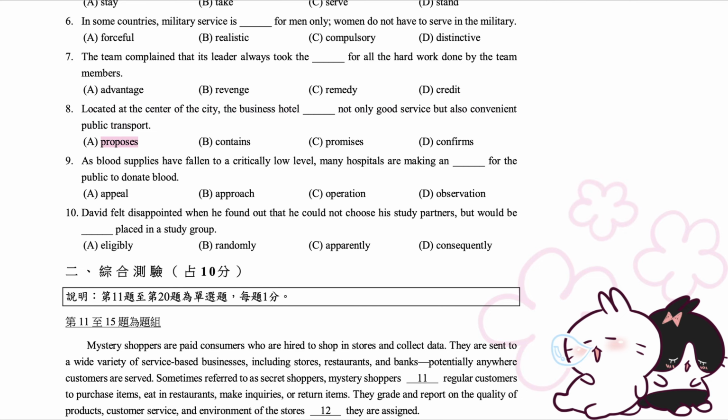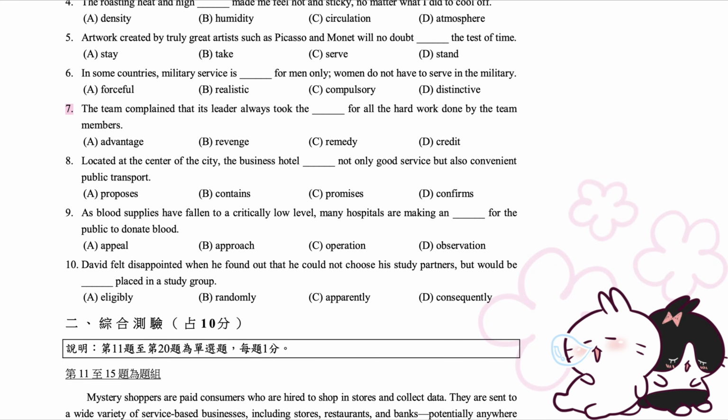A. Proposes. B. Contains. C. Promises. D. Confirms. 7. The team complained that its leader always took the credit for all the hard work done by the team members. A. Advantage. B. Revenge. C. Remedy. D. Credit.